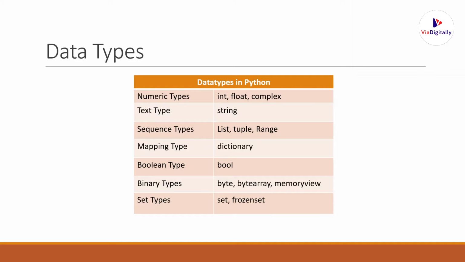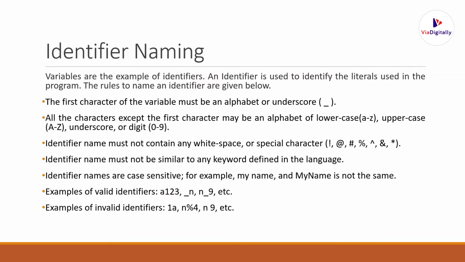Coming to our first video in data types, we will discuss numeric data types. Under numeric data types, we have 3 types: integer, float, and complex. Today we will be walking through numeric data types. But before going into data types, how do you declare a variable name in Python? What are the constraints, or what are the things you need to follow while declaring a variable? Let us see these points now.